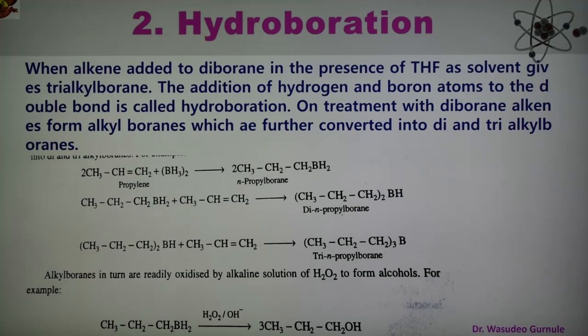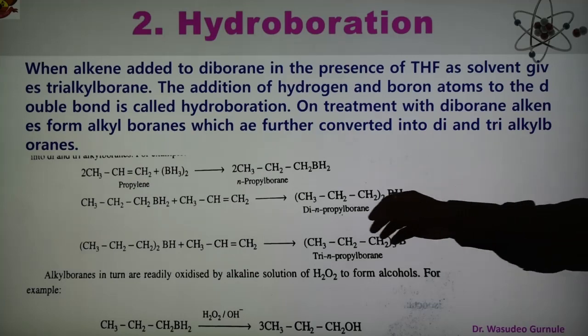On treatment with diborane, alkenes form alkyl borane, which is further converted into di and trialkyl boranes. So reactions are shown here. Dialkyl and trialkyl boranes are formed, and here see the reaction now.